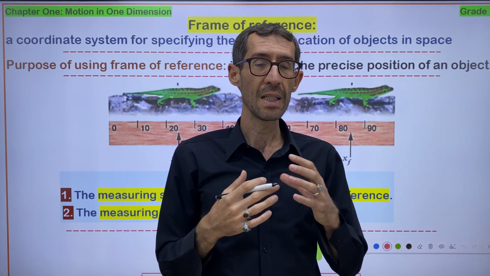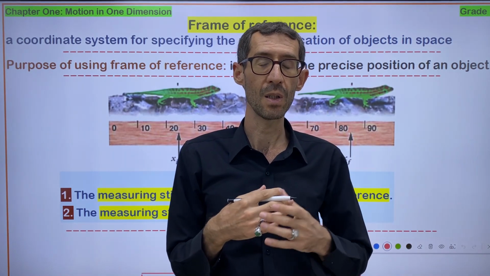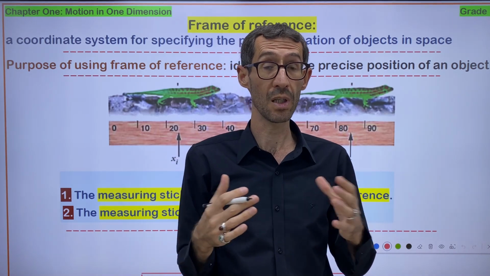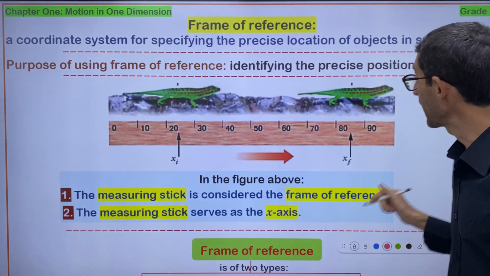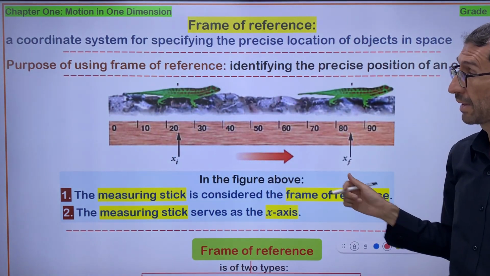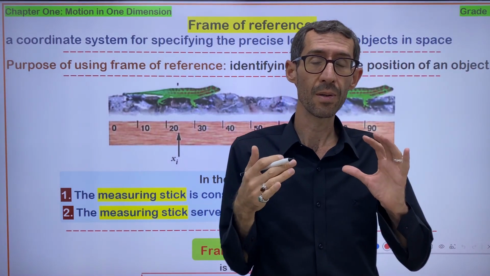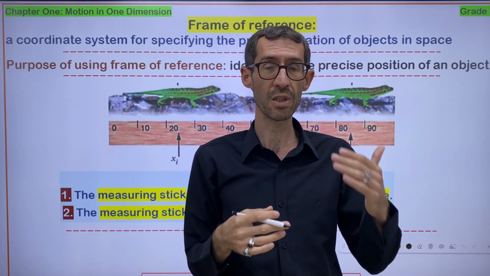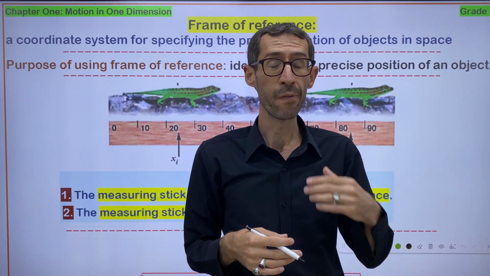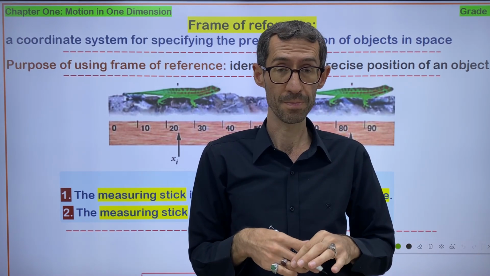Right? A coordinate system like the Cartesian coordinate system in mathematics is considered a frame of reference. Even this screen is considered a frame of reference. Your classroom is considered a frame of reference for describing your motion, for determining the location of the students within the classroom.